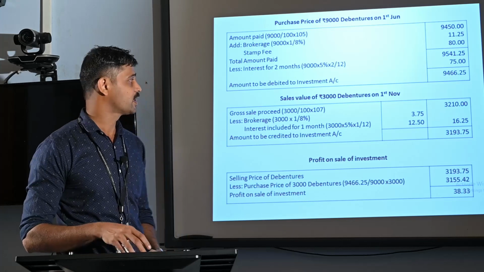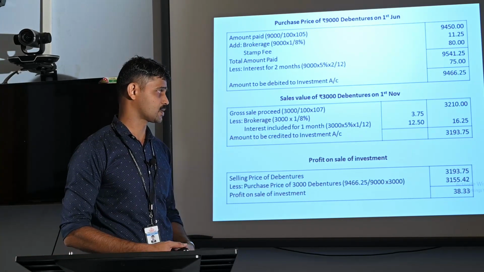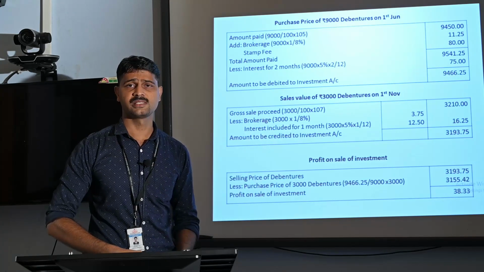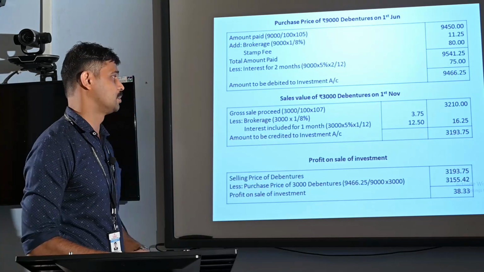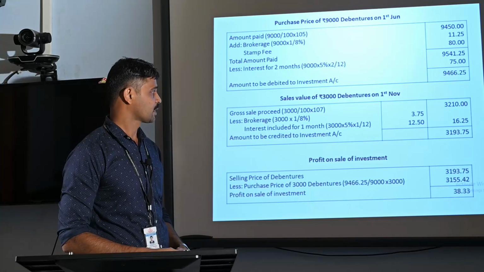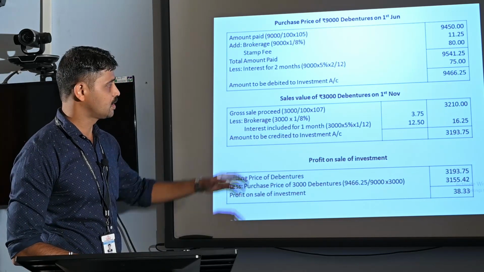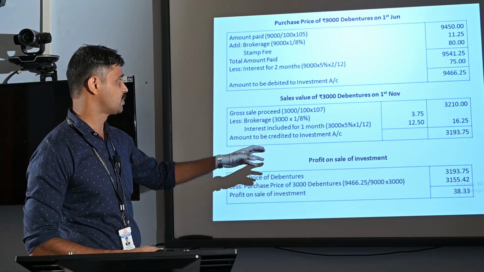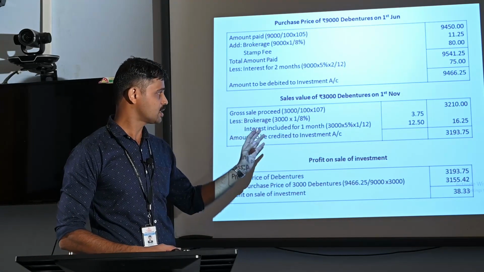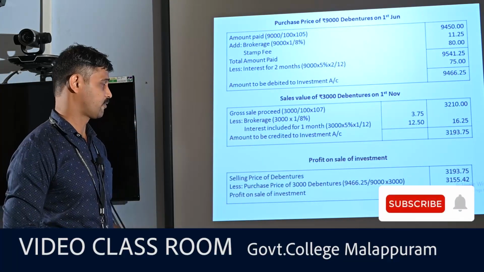Rupees 3,000 divided by 100 gives the number of debentures sold, that is 30 debentures. Multiplied by rupees 107, the actual selling price of the debenture, gives rupees 3,210, that is the gross sales proceeds. Here also brokerage is applicable at 1/8%. The face value of the investment sold is rupees 3,000, so brokerage is 3,000 into 1/8%, that is 3.75.